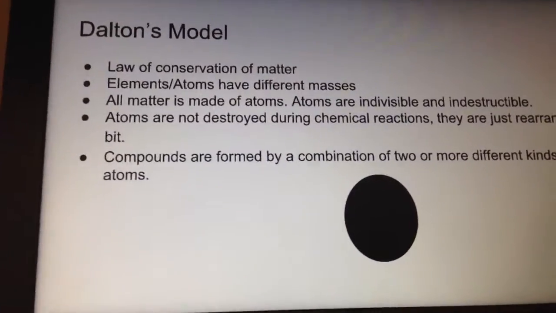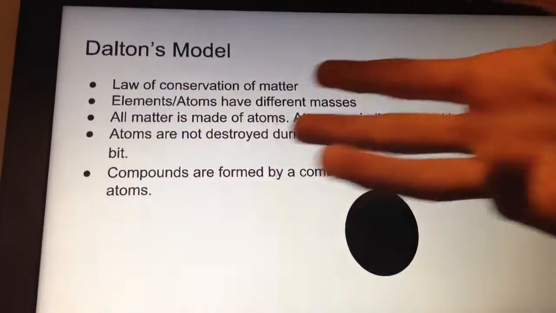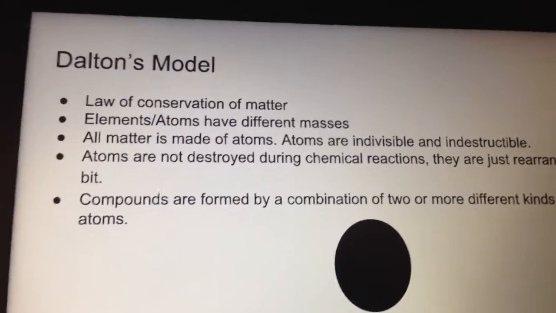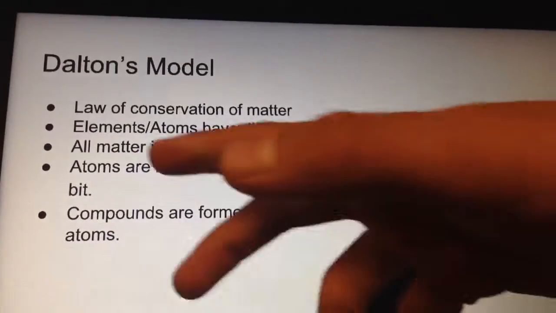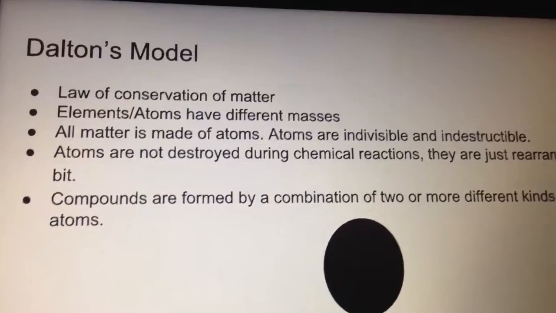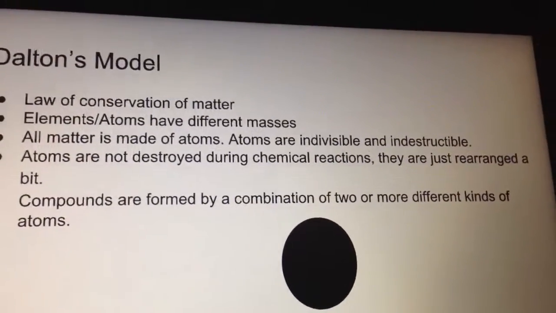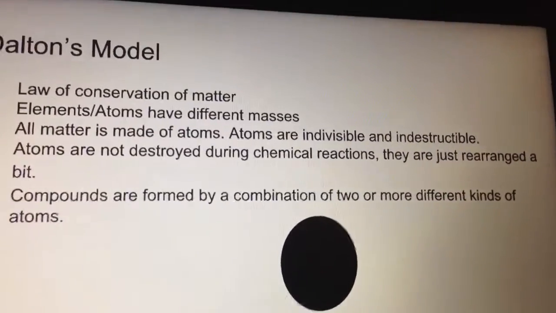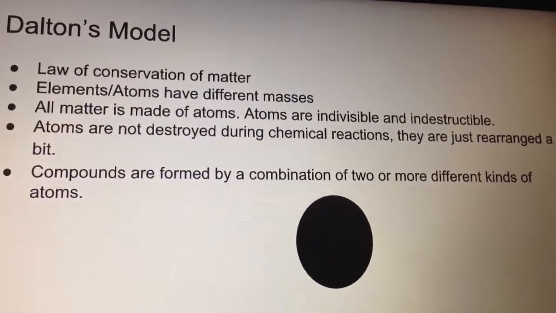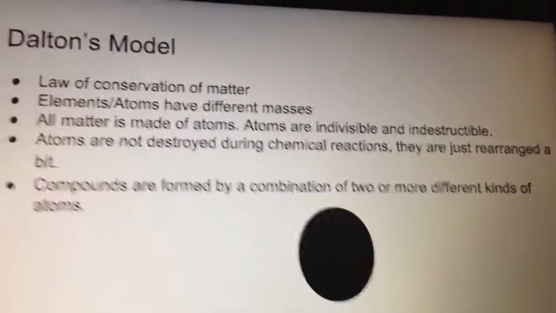Dalton's model stated the law of conservation of matter, and that elements and atoms both have different masses. Also, that all matter is made of atoms. Atoms are indivisible and indestructible. Atoms are not destroyed during chemical reactions, they're just rearranged a bit. Compounds are formed by a combination of two or more different kinds of atoms.